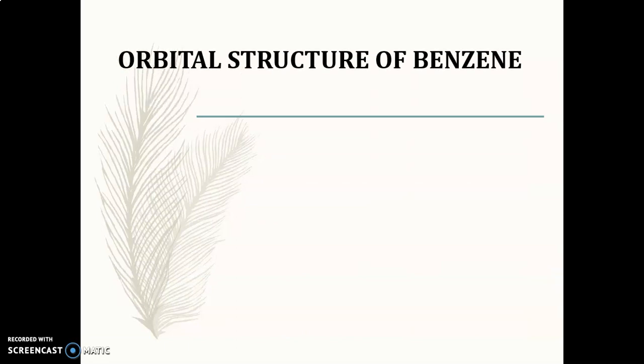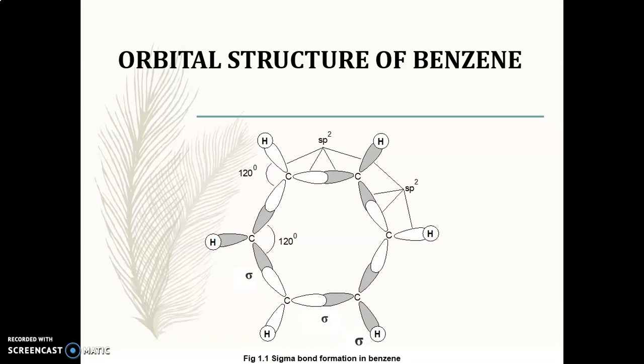Next we are going to discuss the orbital structure of benzene. These are the different theories which explain the structure of different compounds. Out of that, one is resonance theory, the other one is the orbital theory. The orbital structure of benzene can be explained on the basis of this diagram. Now this is also very important.